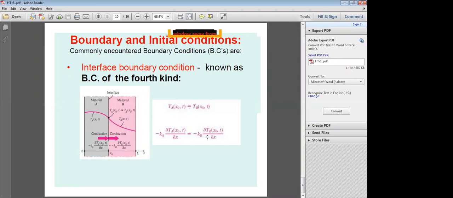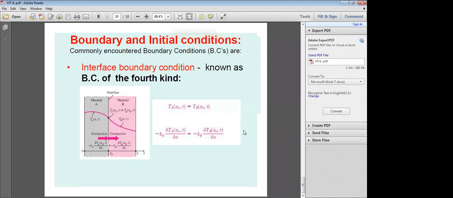So the conduction from material A is equal to the conduction into material B at the interface. This kind of boundary condition is known as the boundary condition of the fourth kind.